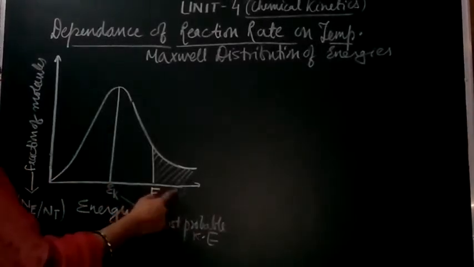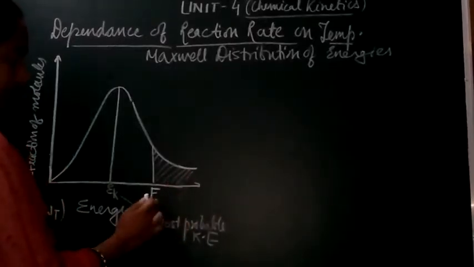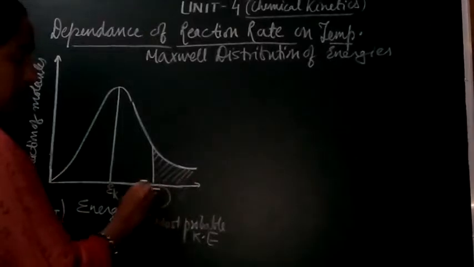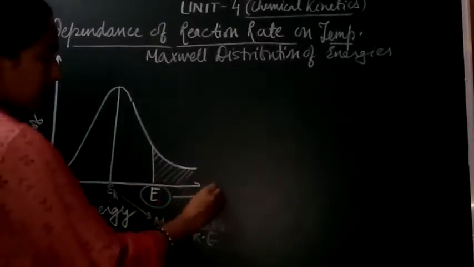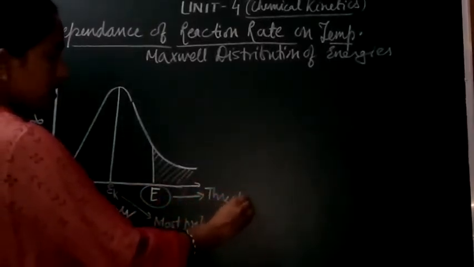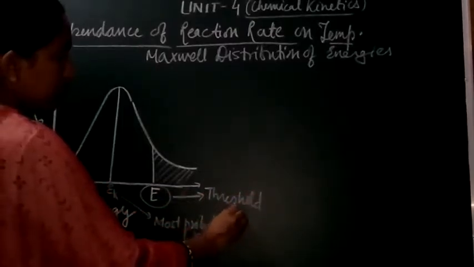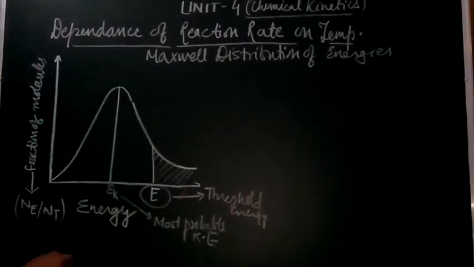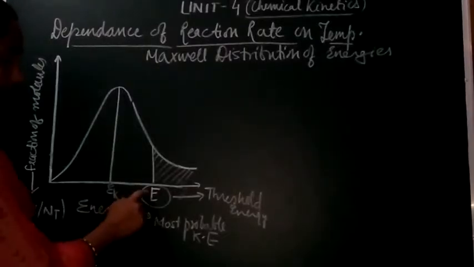Now students, come to the right hand side. You will see that E is indicating the threshold energy, which is required to get the product formed.